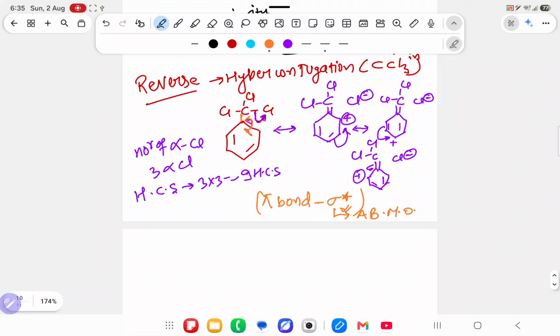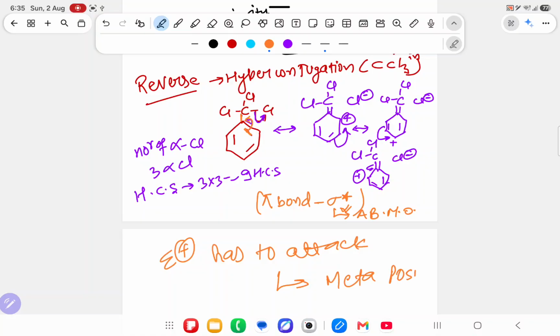Now in this situation, if an electrophile has to attack, sir, where will it attack? This time it will attack on the meta position. Sir, you are saying it is an ortho and para directing group? Yes. Where will the plus sign come? Ortho, para, ortho.